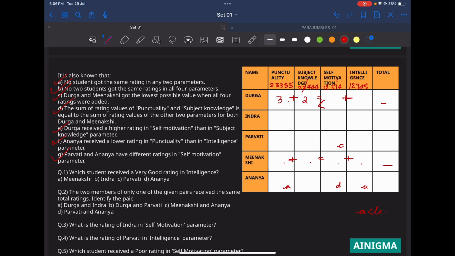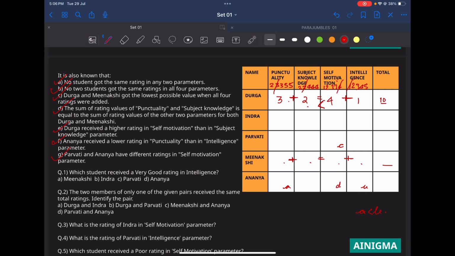So we are done with 2 and we are done with 3. So 2 and 3 makes a 5. So we have to make 5 from here, and this can be 1 and 4, and this can be 4 and 1 in order to make a 5, because 2 and 3 are not allowed here since they will be repeated. The 4 values have to be different. Now because this value is greater than this, this value cannot be 1. This value has to be a 4, and this value has to be a 1, which will give me the lowest possible sum for Durga, and that is 10. Along with this, I will cut 4 and 1 so that it's helpful for me.